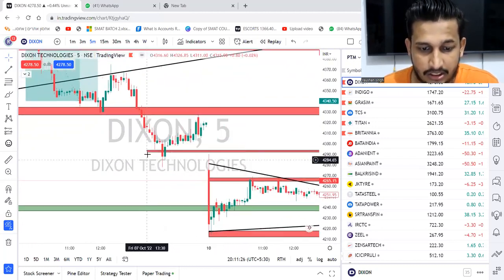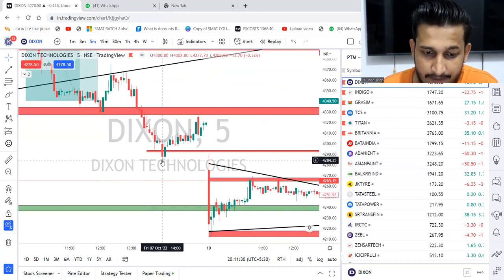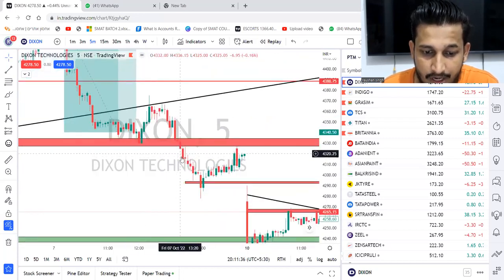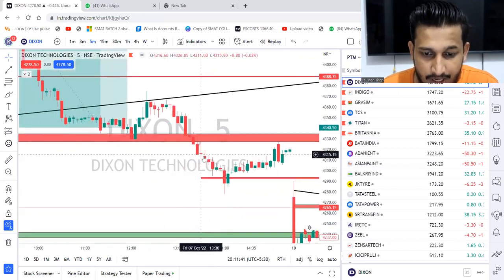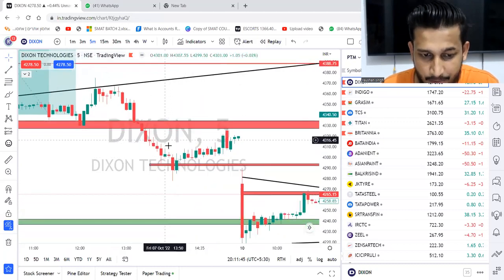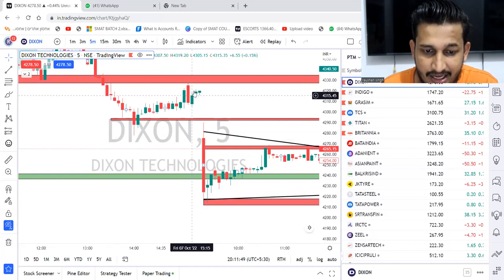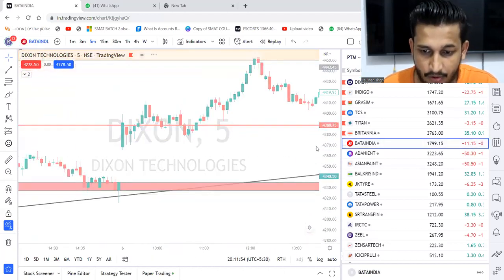See, this is also one very small level I have, a minor support level. This was broken, still the market went up. So if you go for a sell at this point of time, what will happen? You'll get stuck. This support was broken. Considering we can consider this also a retest, but let's leave that point. The market went up. This will become a retest for us, and next day you can see the market fell. Let me show you some more.